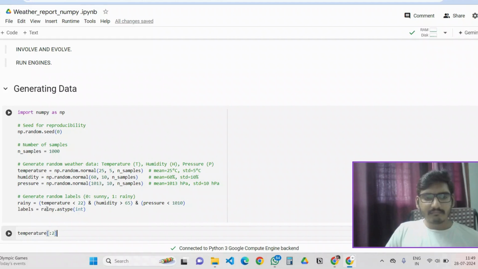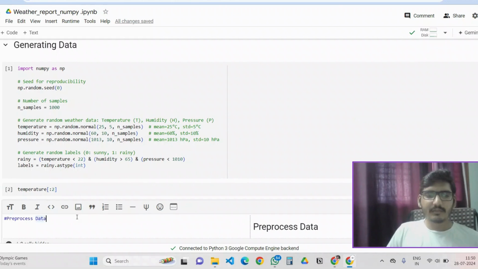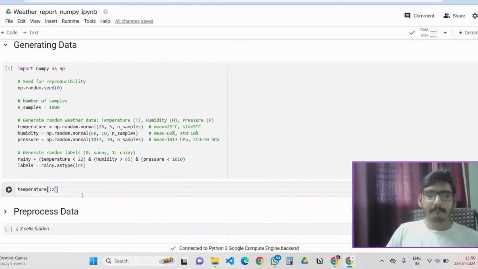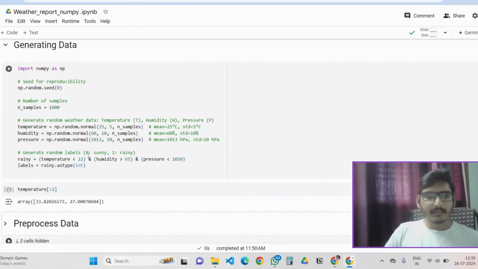After that, I gave a general condition: if it is rainy, then the temperature should be less than 22, humidity should be greater than 65, and pressure should be less than 1010, and I'm giving the labels. This creates labels on the basis of this, and I get labels also, which resemble the y value. Let me check there.